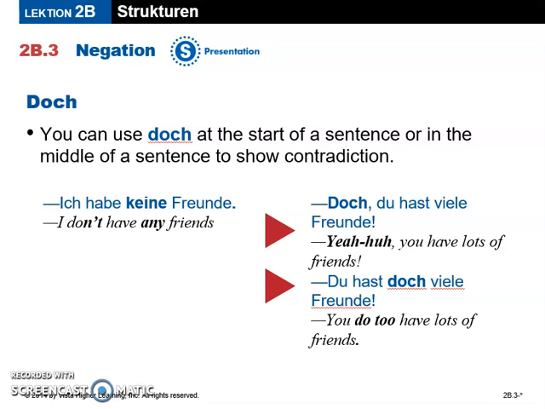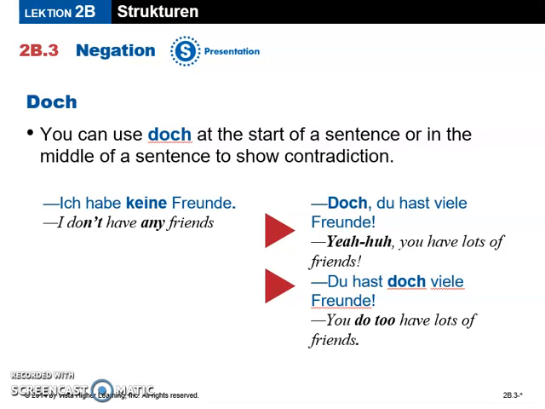So if we look at these examples, ich habe keine Freunde, I don't have any friends. And then if you want to say, "Yeah, you have lots of friends," you'd say, Doch, du hast viele Freunde. And we kind of use doch like a yes or a no. So you'd say yes, comma, or no, comma, when we're using it in German. And here it's like saying, "Yeah, comma, you have lots of friends." In the next example, we have, du hast doch viele Freunde. So we're just putting it in the middle of the sentence instead of at the start. And then it's like saying, you do too have lots of friends, which also is not correct English, but it's correct German to use doch in that way.